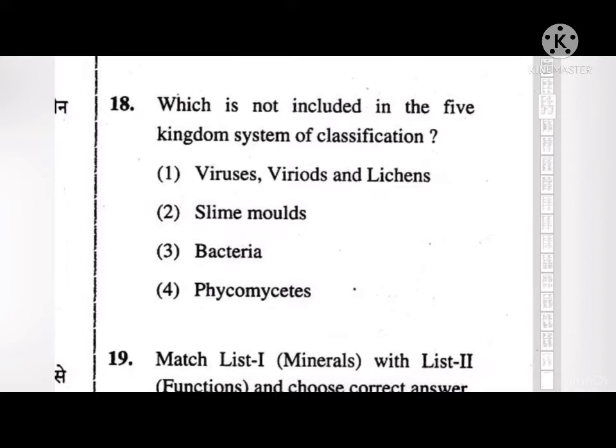In the five kingdom classification by Whittaker, viruses, viroids, prions, and lichens are not mentioned because viruses did not find a place in classification since they do not have any cell structure and are not true living beings. These viruses contain DNA or RNA as genetic material, but not both.